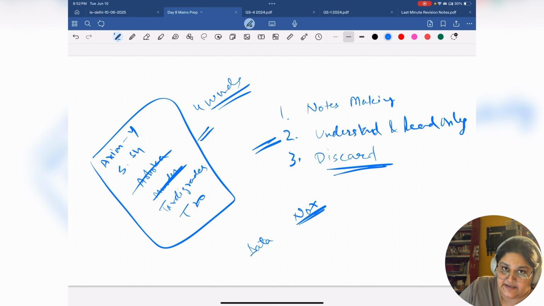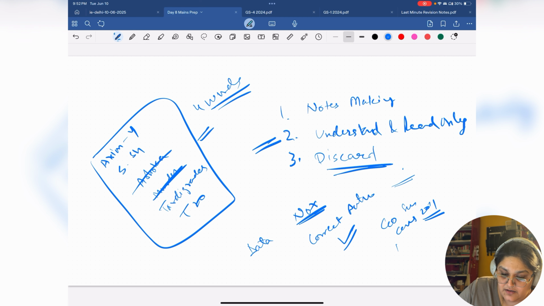Okay, one thing more is about data points. We think that we should take all the data points from the paper, that they will be the latest and can have maximum value. No. Any correct data from an authentic government source which is more or less updated works. It does not need to be so up to date that it happened last week, last month, last year. For example, you can use the economic survey, you can use the census data, even though it's from 2011. You can use the NFHS data. You can use the NCRB data. Some of that is outdated, some of that is not. You can use it because it's valid data.